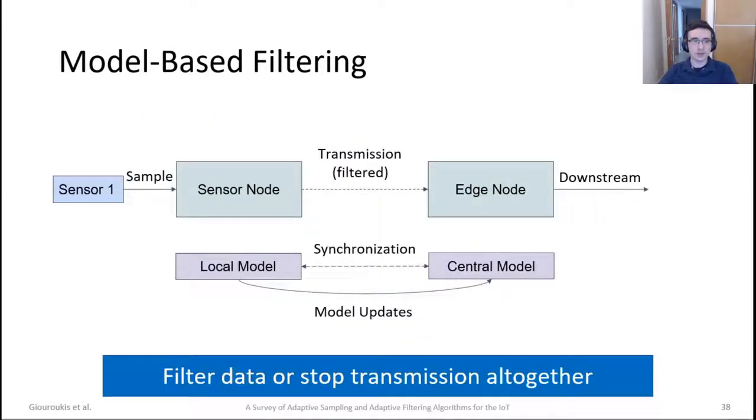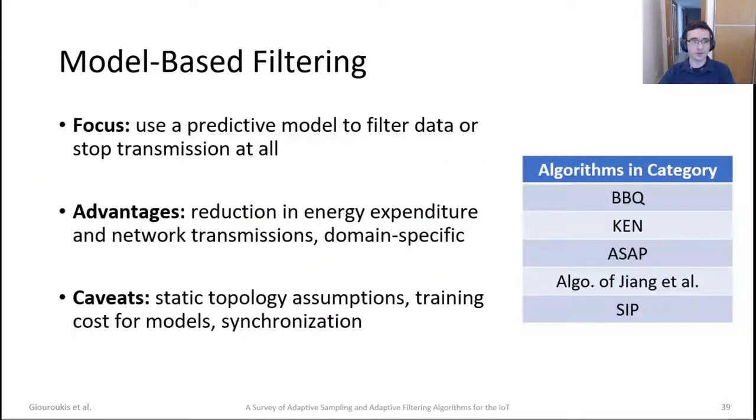This is the general architecture found in most of the algorithms, where we have a local model deployed on a sensor node, and a central model deployed either on an edge node that acts as the leader of the neighborhood or acts as the leader of the whole cluster. There has to be some synchronization in order to update the model from the sources or from the sensor nodes to the edge nodes, because the sensor nodes are actually the ones getting any input. So this is the main selling point of the category and the main focus.